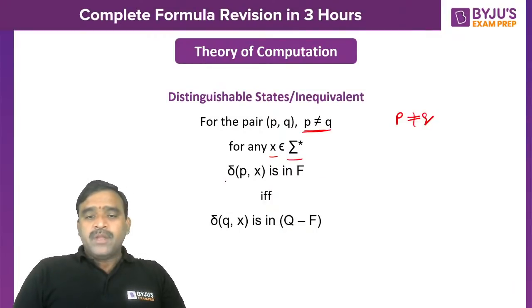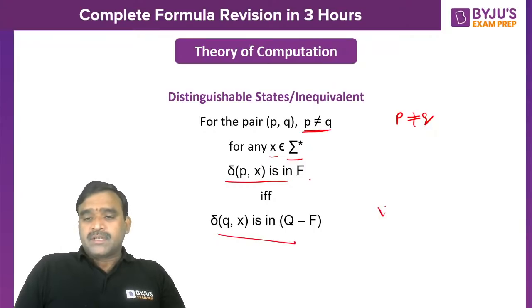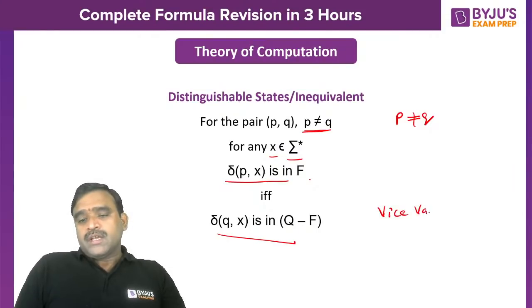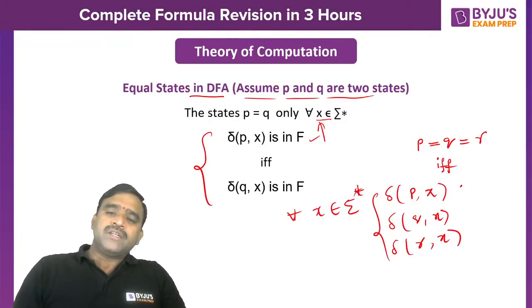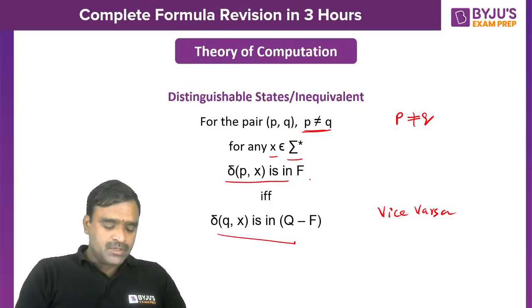If the transition of P comma X is in a final state, then Q comma X must be non-final, or vice versa. For example, if P comma X is non-final, then Q comma X must be final. Then we can say that it is distinguishable. So very simple: the equal condition failing for any X is considered distinguishable, right?